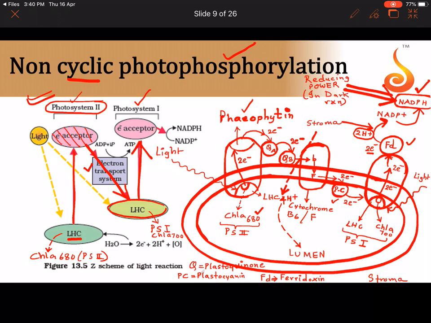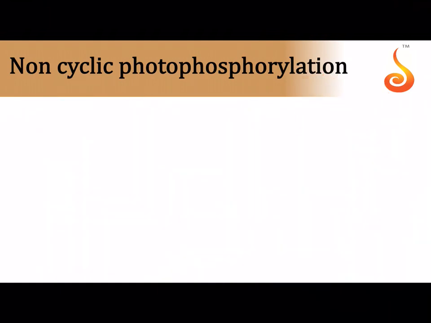So as a result, this scheme is called the Z scheme. Here also, if you see, it has flown in a Z-like pattern if you see it from the sideways, and that's why it is referred to as the Z scheme. So we saw one product now, that is NADPH.